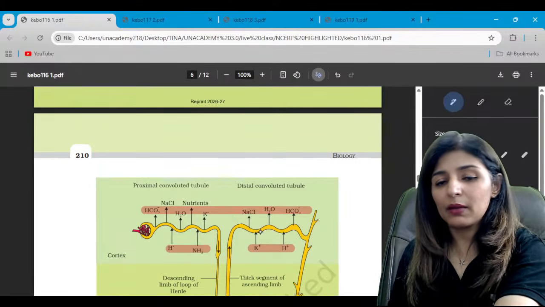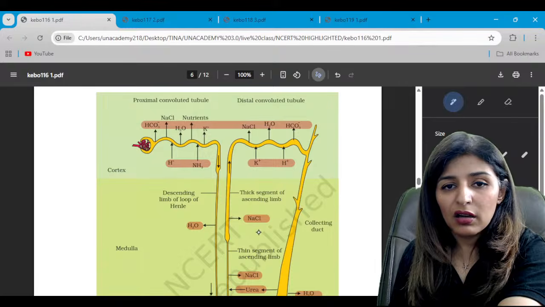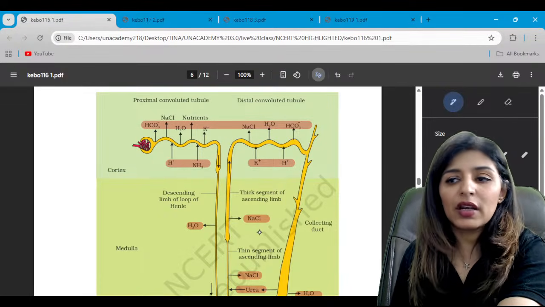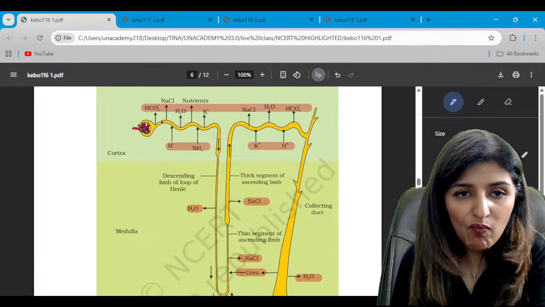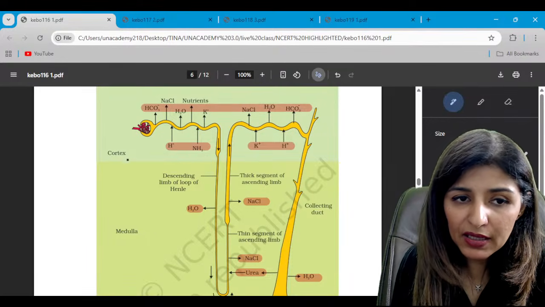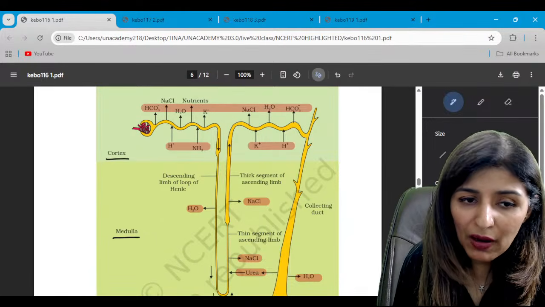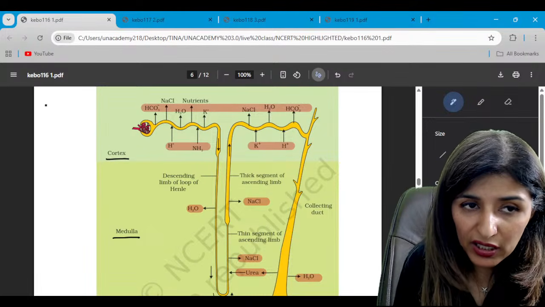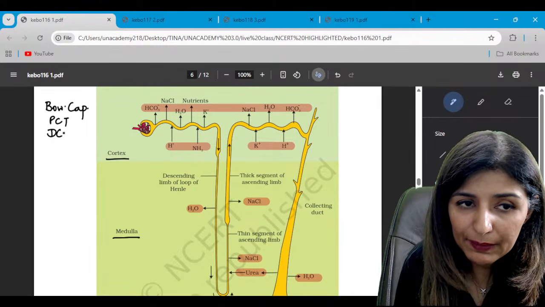A very important diagram, and this diagram summarizes everything: which part shows reabsorption and tubular secretion of which component. Now see, this is the PCT. First of all, which parts of the nephron are present in the cortex? It contains Bowman's capsule, PCT and DCT.